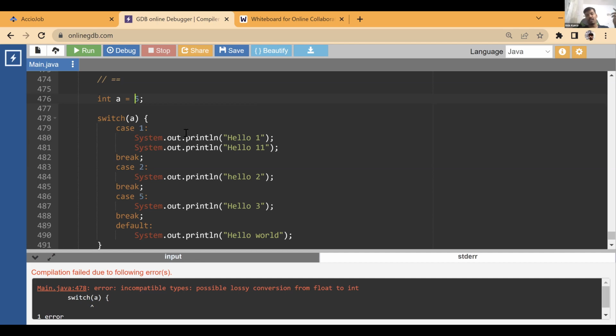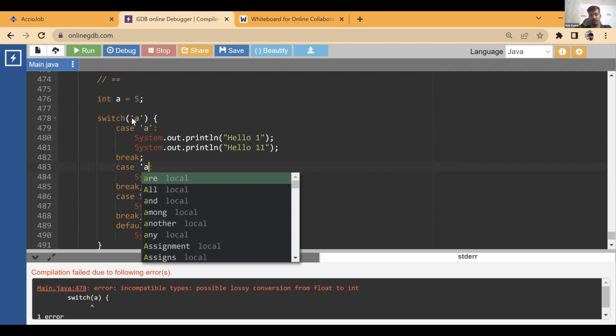So float, double, and long will not work, reason being that this value has to be integer. Strings and characters will work. Strings and characters are not going to be a problem. Character is like a normal integer that it will understand. If you put a character, you can compare it over here. So that is not going to be a problem.